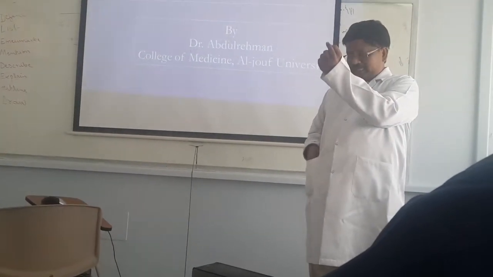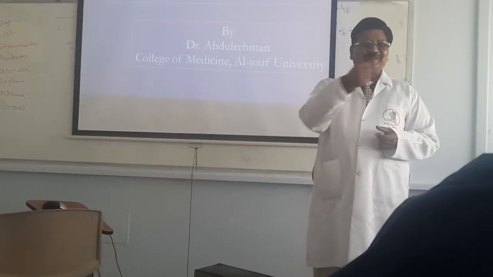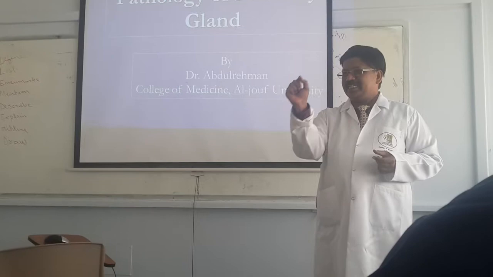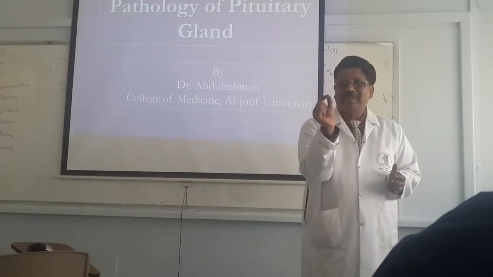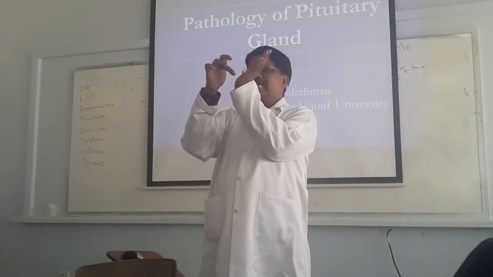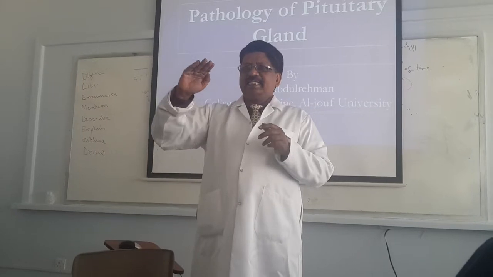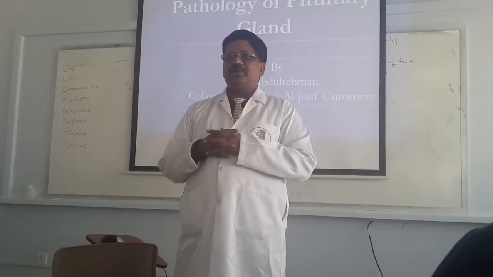It is a small gland, but its name is the master gland. It controls all the body glands. It's a small gland like a peanut, 500 milligram, situated in the base of the brain, in the region called the sella turcica. It is slightly heavier in the females.